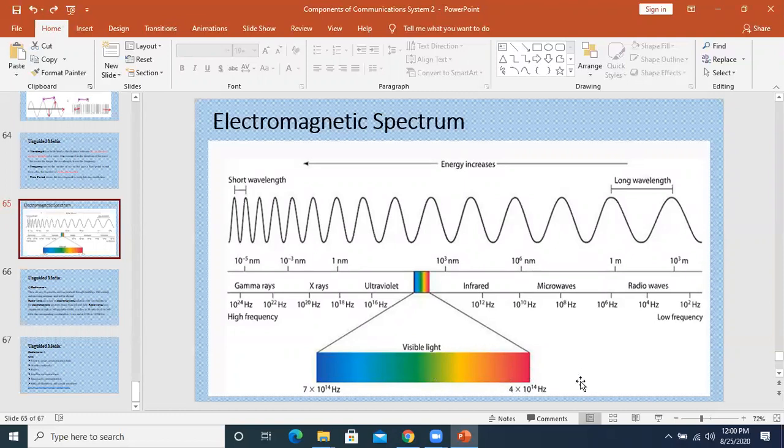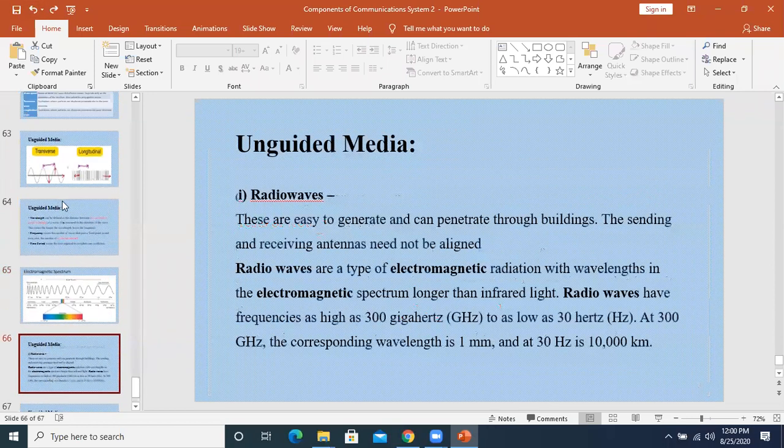Other forms of the waves that we are discussing right now are invisible. So these are the three properties that we have gone through.